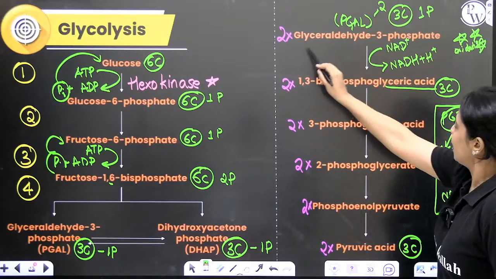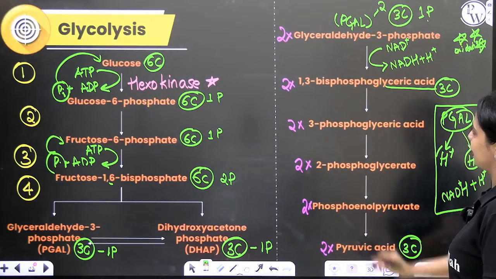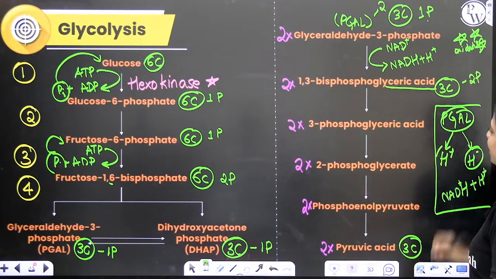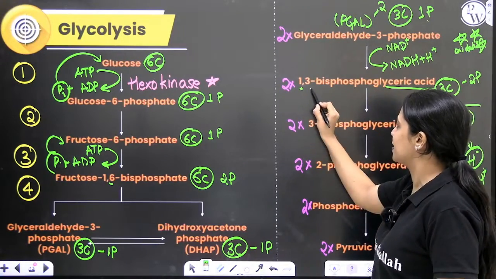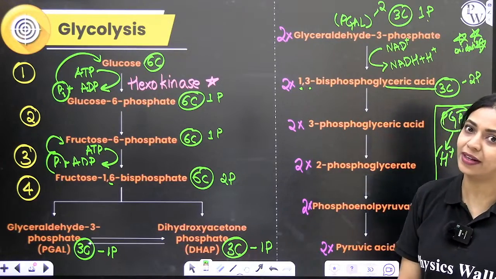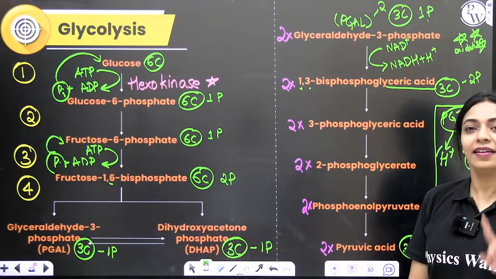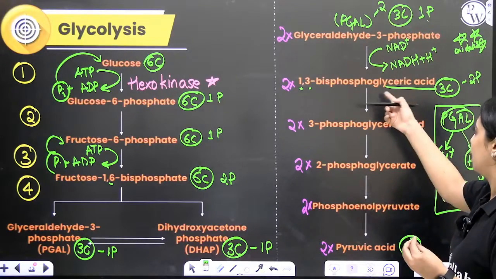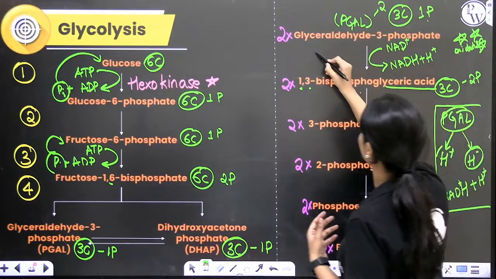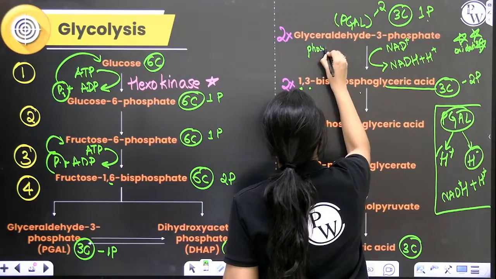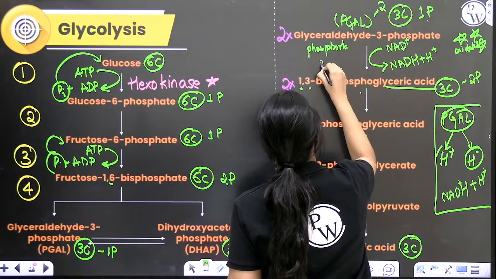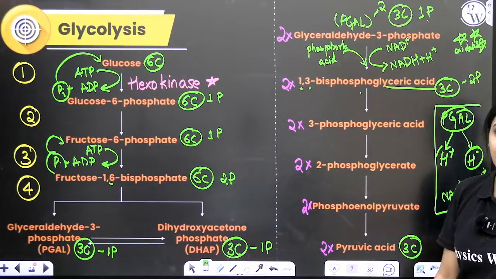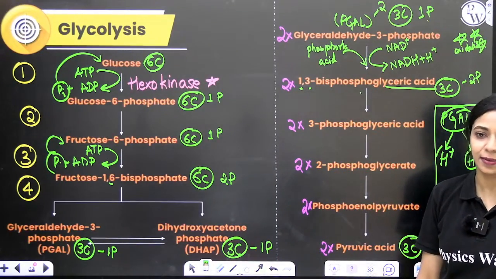Second thing, in glyceraldehyde 3-phosphate, you have 1 phosphate. In 1,3 bisphosphoglyceric acid, you have 2 phosphates, one at the first carbon, the second at the third carbon. Where did that extra phosphate come from? Over here, ATP will not get split or utilized to provide a phosphate. Instead, phosphoric acid will donate the phosphate group to form 1,3 bisphosphoglyceric acid.